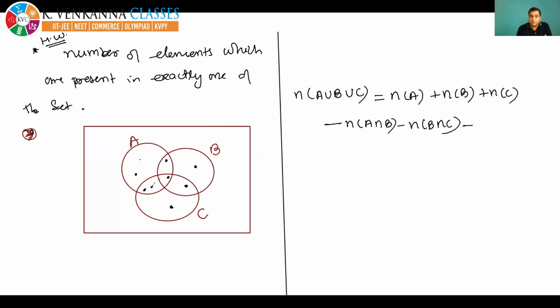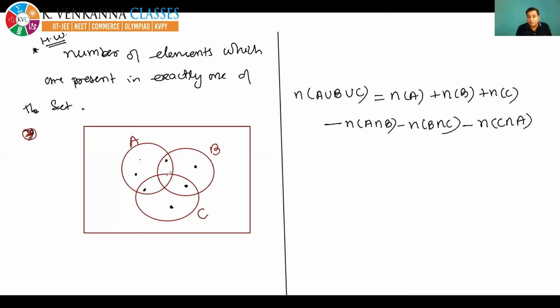So to remove these elements, I am subtracting n(C intersection A). And if I have removed C intersection A, then see these elements and this also will get removed. Now, all elements have been taken once, but the innermost element had been subtracted totally.